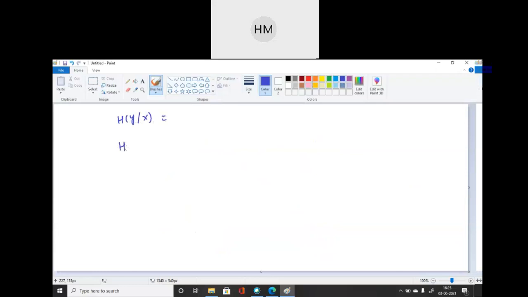Moving ahead, you have to write h of y by x. You can write your equation, then h of x comma y. This is the joint entropy equation. Clear? These entropies are known as differential entropy. Okay, differential entropy for continuous channel. Is it clear to all?